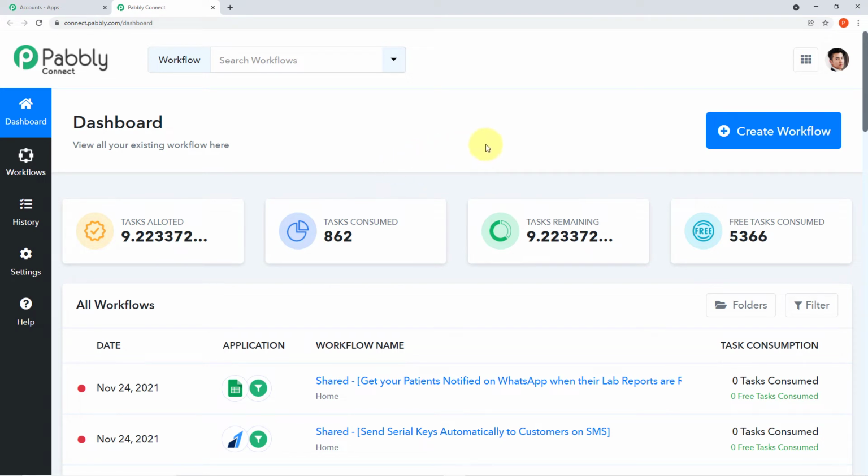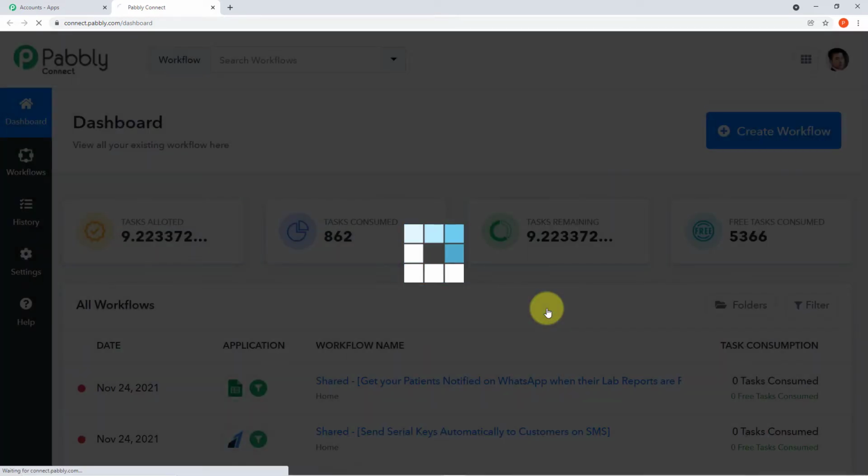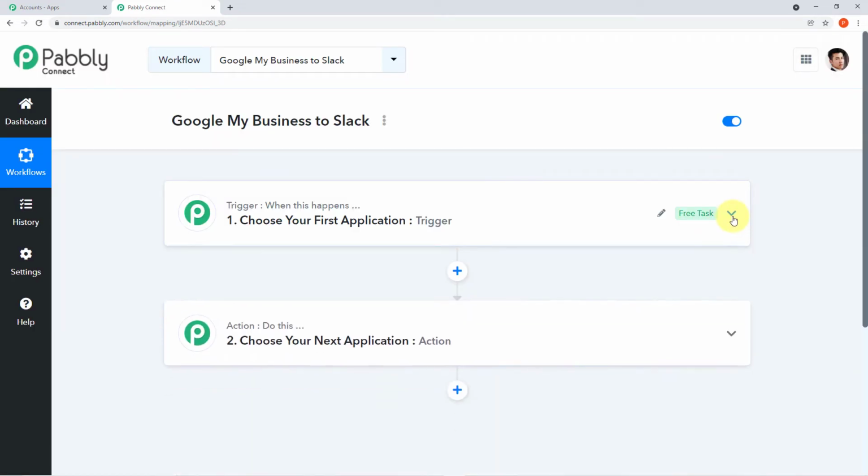Now we have to create a new workflow. For that, you have to come to your right corner and hit this blue button which says create new workflow. A mini box will appear in front of you which will ask you to name your workflow. So let me give it a name. As you can see on my screen, I have given it a name. I have given the workflow a name after the 2 applications which I am integrating today so that it will be easy for me to remember. Now I'll click on create and I have successfully entered the workflow. Here I'll be performing the steps of integration.